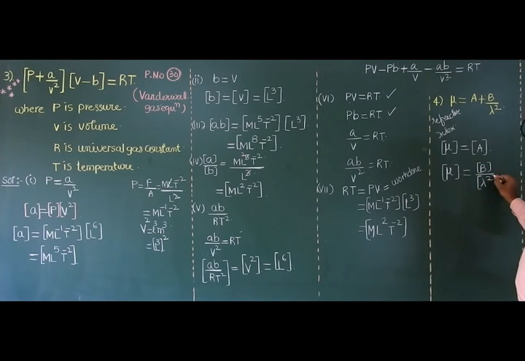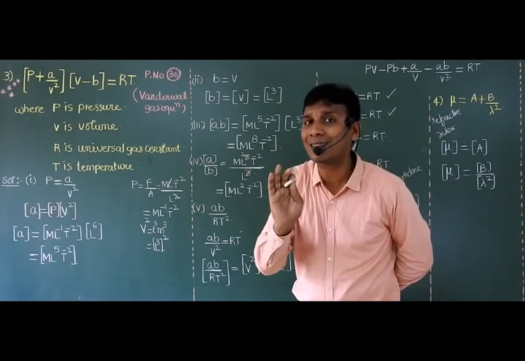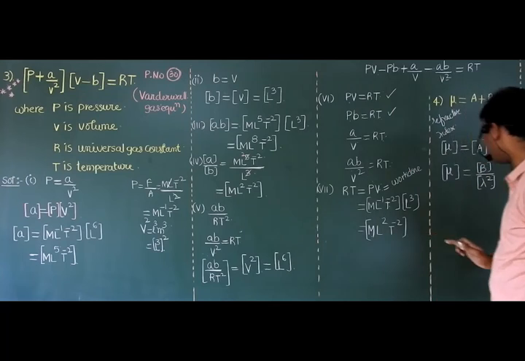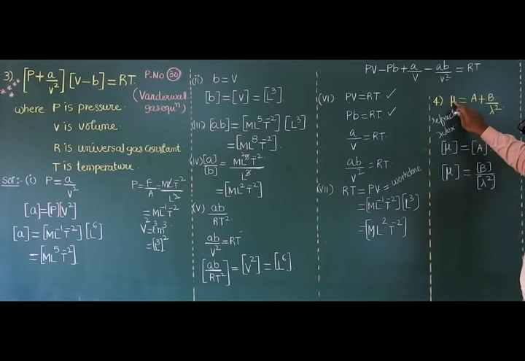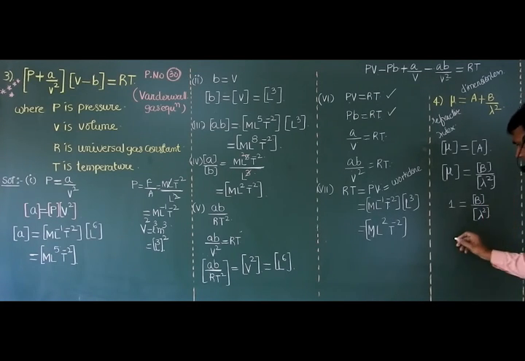Am I right? What is lambda? Lambda is wavelength, measured in meter. Length is always measured in meter. But you know, mu is a dimensionless quantity. If it is dimensionless, then its dimensional formula is always 1 only. So 1 is equal to dimensional formula of B upon lambda square. What do you want?